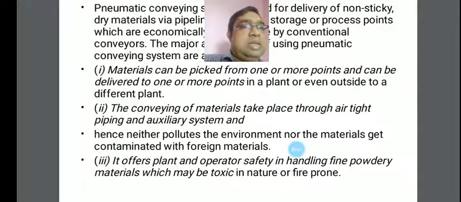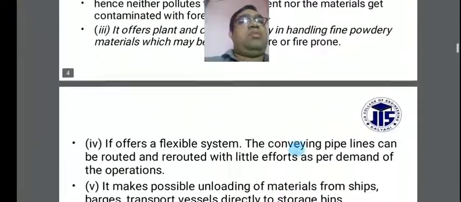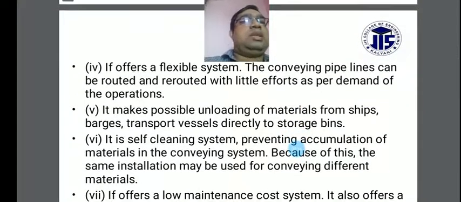Another thing is that it offers plant and operator safety in handling fine powdery materials, which may be toxic in nature, or fine particles that may be prone to concentration. And it offers a flexible system.